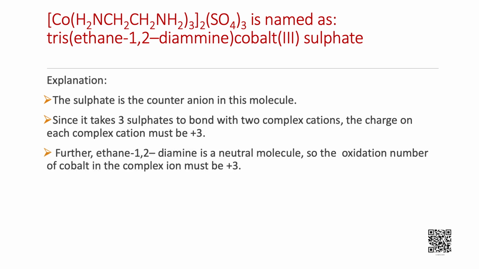Further, ethane-1,2-diamine is a neutral molecule, so the oxidation number of cobalt in the complex ion must be +3. Remember that you never have to indicate the number of cations and anions in the name of an ionic compound.